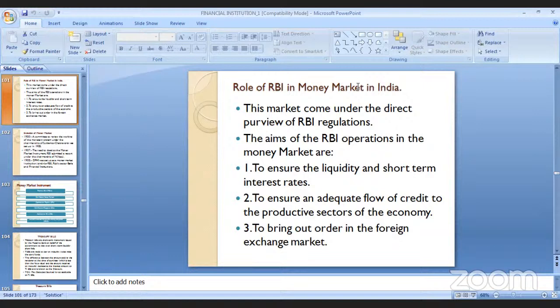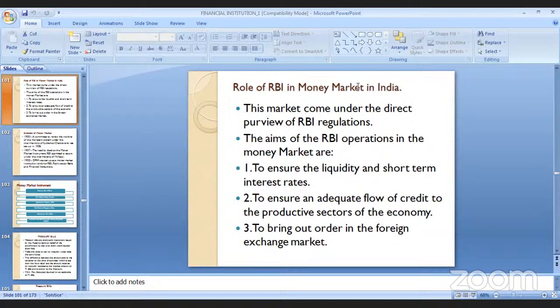First, to ensure liquidity and short term interest rates; second, to ensure an adequate flow of credit to the productive sector of the economy; and third, to bring order in the foreign exchange market. These are the three distinguished roles. Let us understand them. First is to ensure liquidity.